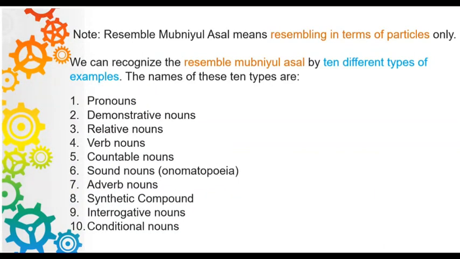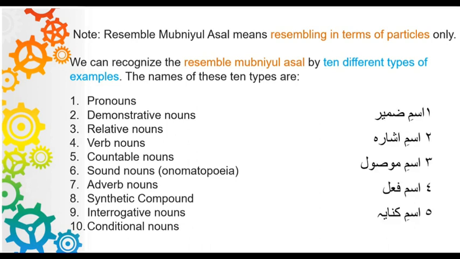Resemble mabniul asl means resembling in terms of particles only. We can recognize the resemble mabniul asl by 10 different types of examples. The names of these 10 types are: number 1 is ism damir or pronouns. Number 2 ism ishara or demonstrative nouns. Number 3 ism mausul or relative nouns.